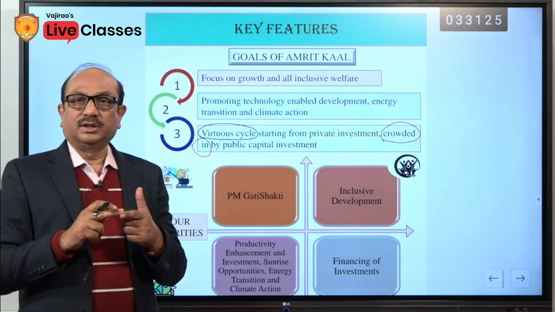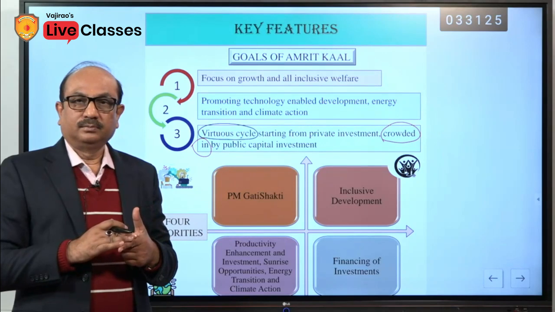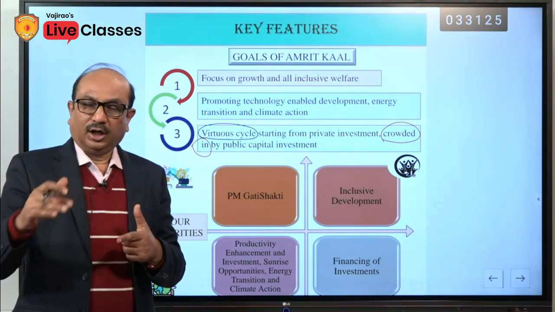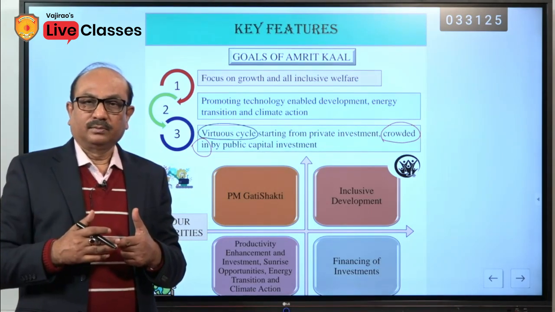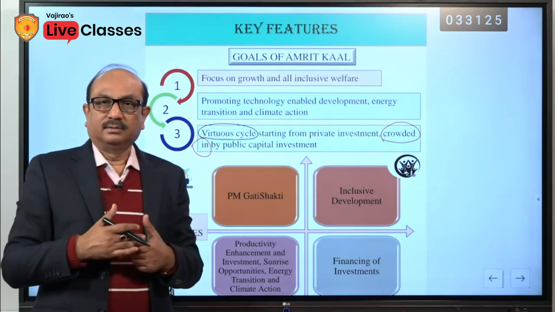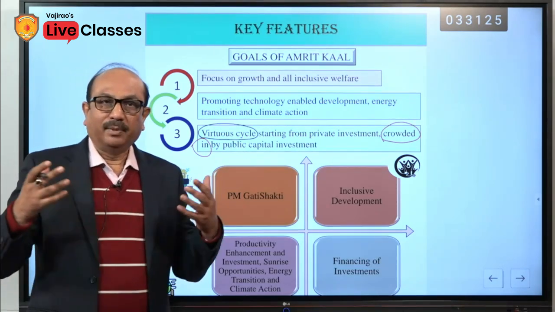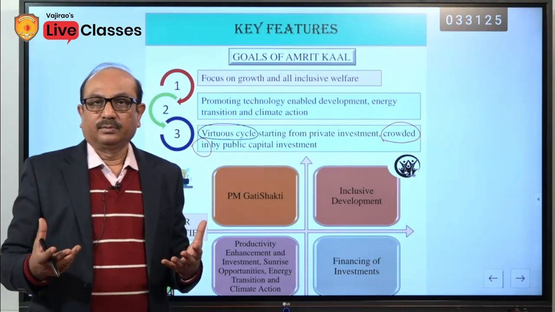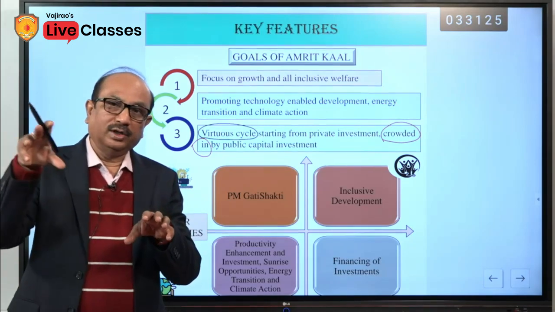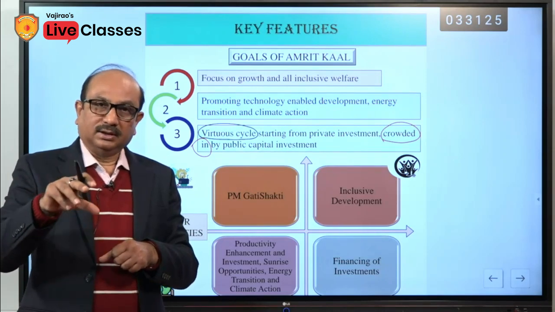Higher multiplier effect means if government is ready to spend 1 rupee, how many people are getting jobs, how much income is generated, how much output is going to be produced. This will be known as respectively income multiplier, employment multiplier, output multiplier. So, this will have a big multiplier effect in the economy. So, here the implication is that government is not going to be dependent on the private sector investment, though the private sector is consistently investing.